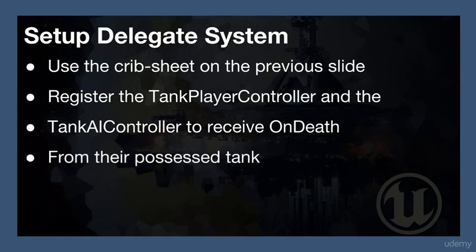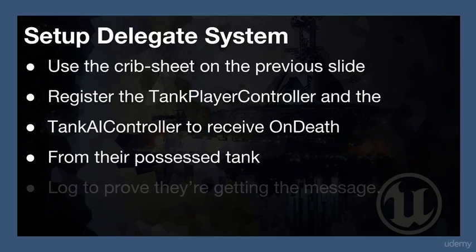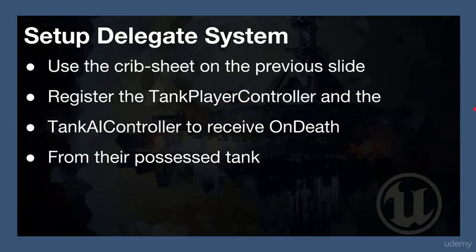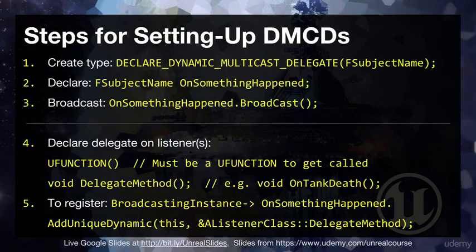Now, you want to receive that event from their possessed tank, like I've already set up for you, and then log to prove that we're getting the message. Okay, so we just want a log entry when our tank dies. When the AI tank dies, you may have a bit of fun trying to kill the AI tank as a minimum, and you want to log to say, okay, cool, it's dead. And if you want the extra challenge, then go ahead and do the same thing for the player controller. So pause the video and see if you can get that working now. I'm going to leave up on the screen this recipe for you.